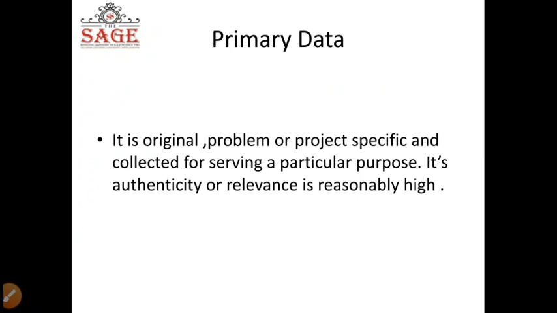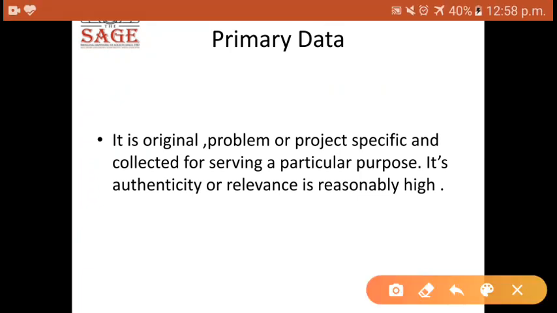It is original, that means depending upon the type of research or the research objective which you have, you are collecting data for your objective. So it becomes original data. And problem or project specific means this data is created as per the problem and or the project specification.